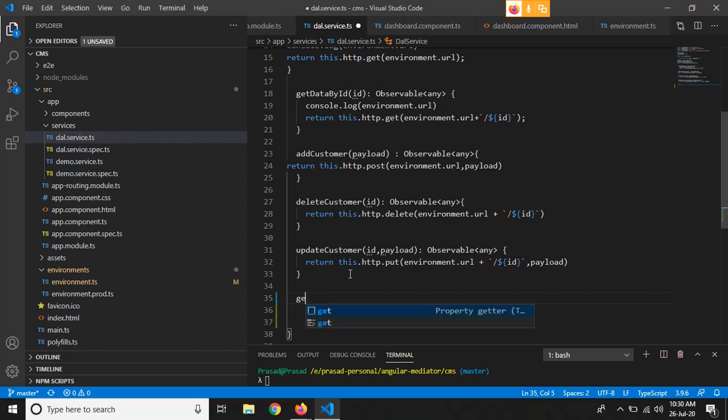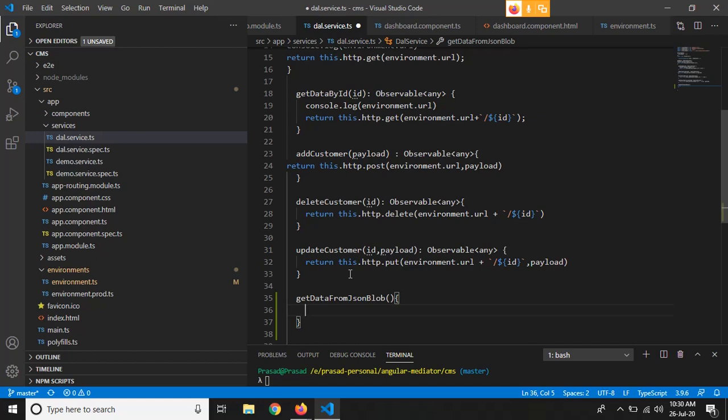Right, so I have written a function to get the data from the JSON blob. Now we have to write a get call here, as we have to get the data.